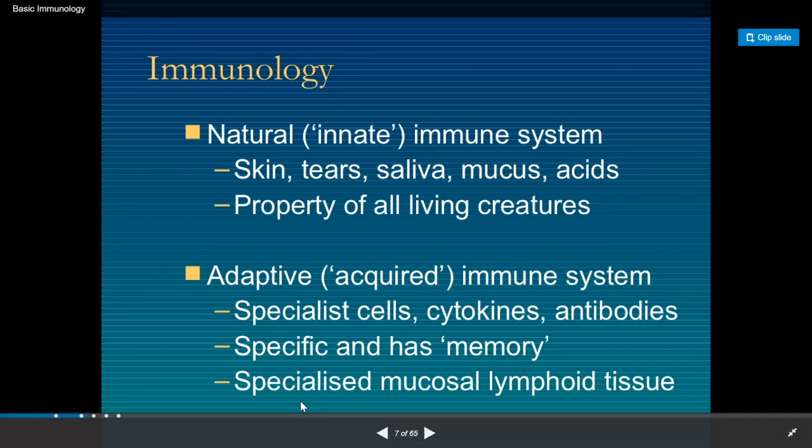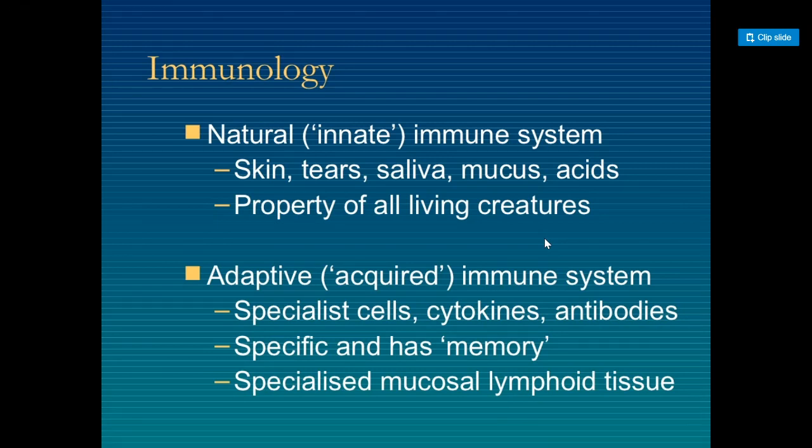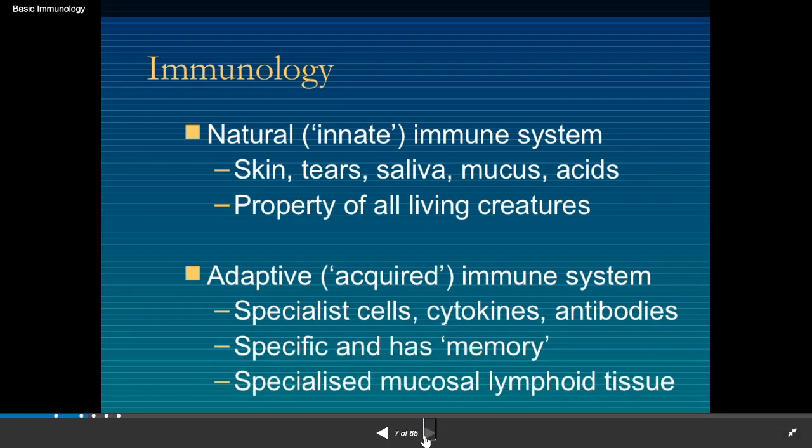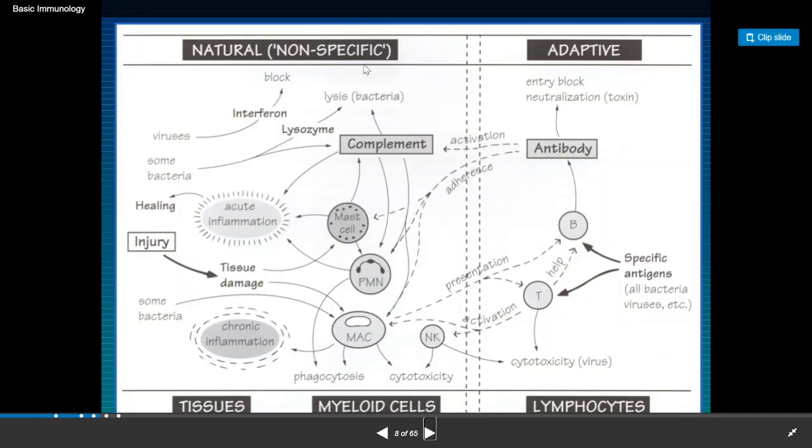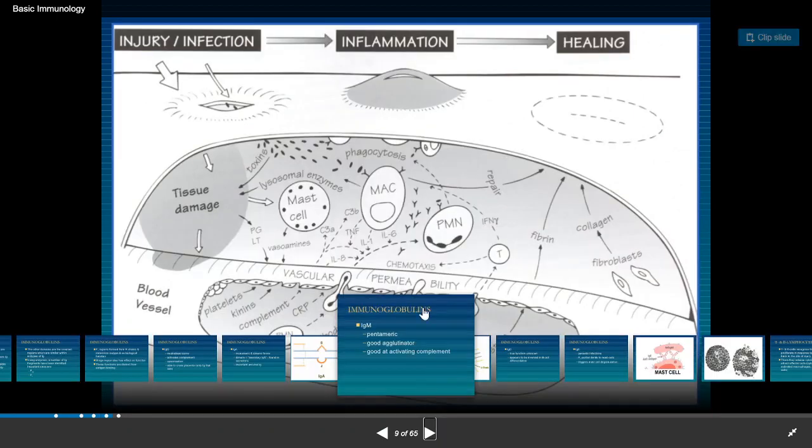Specialized mucosal lymphoid tissue is also a part of the adaptive immune system. So this is the natural and this is the adaptive immune system. We will discuss them later. Come to the next slide.